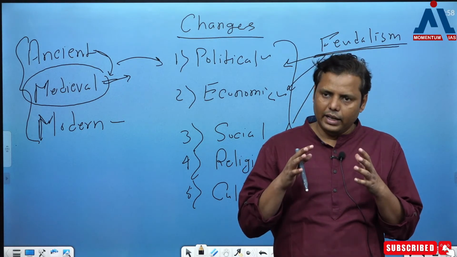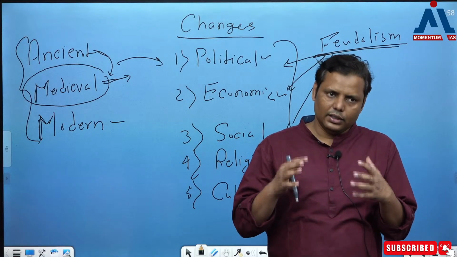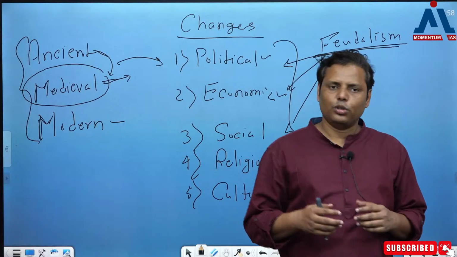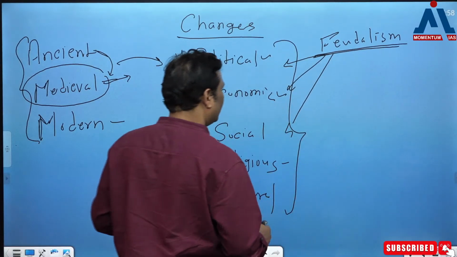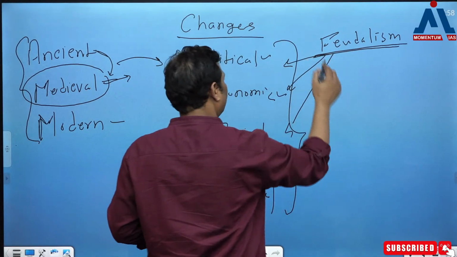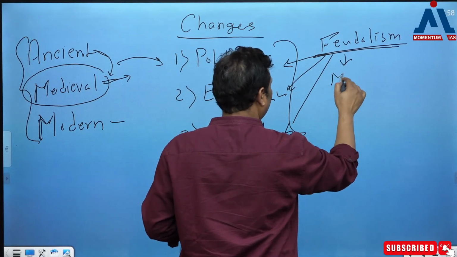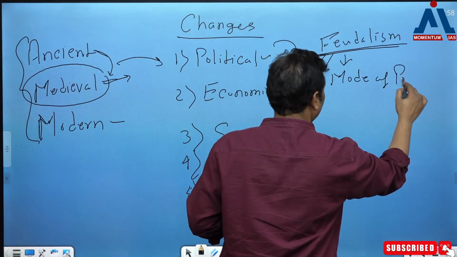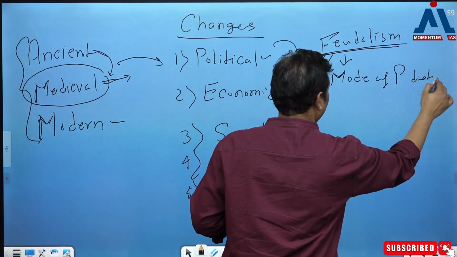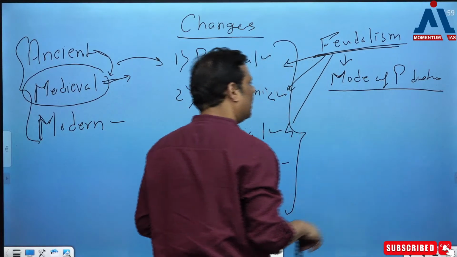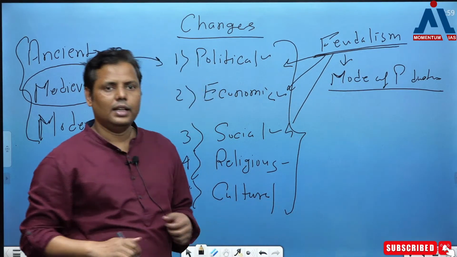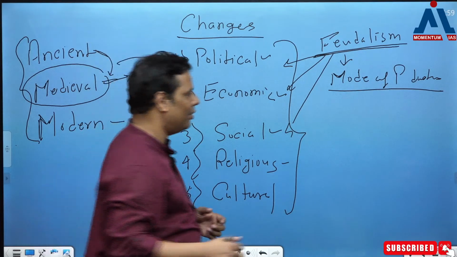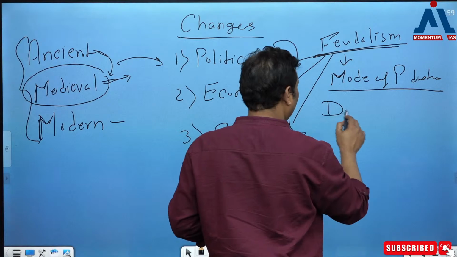In fact, in the background of feudalism, or the changes which are happening in this period, you have to understand the syllabus of medieval, right? So now when it comes to feudalism, as I'm telling you, feudalism is basically considered to be a mode of production, and in this particular mode of production, it actually got a different kind of polity. And what kind of polity was it? It was a kind of decentralized polity, right?